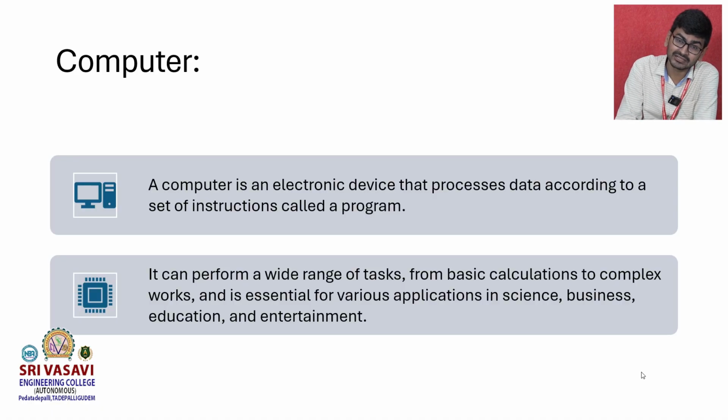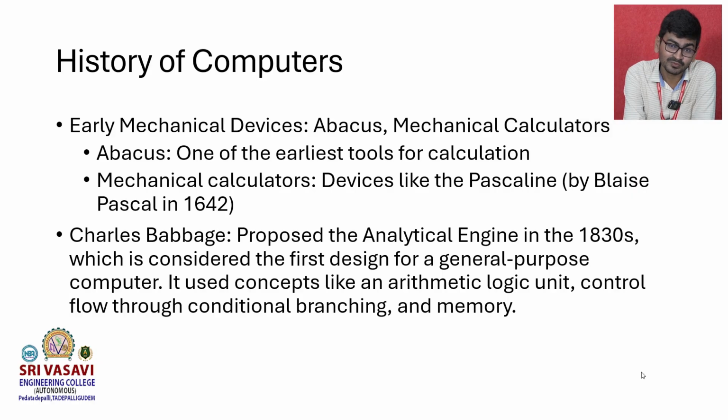A computer can perform a wide range of tasks, from basic calculations to complex work, from various applications in science, business, education, and entertainment. So when we use a computer, we can play movies and songs, and we can code in some other language. We can do so many tasks with the help of a computer.